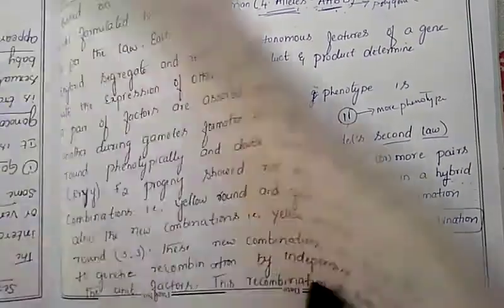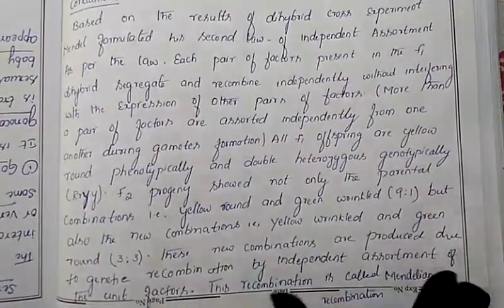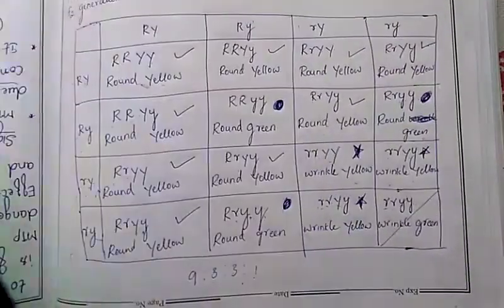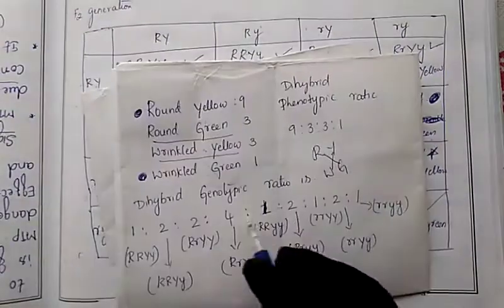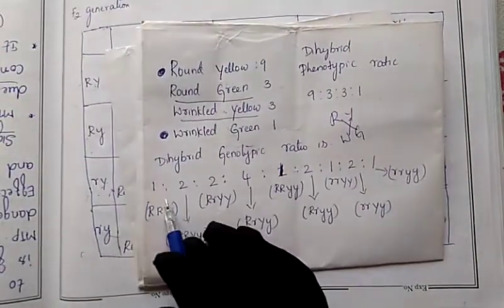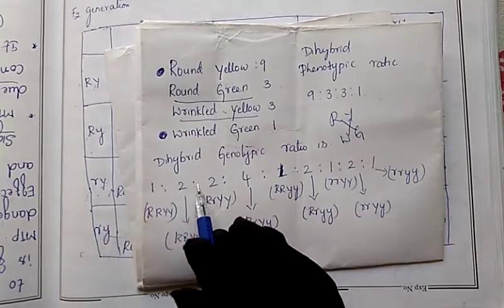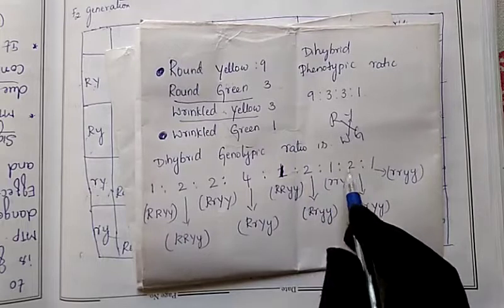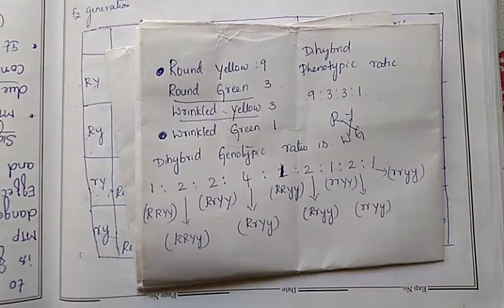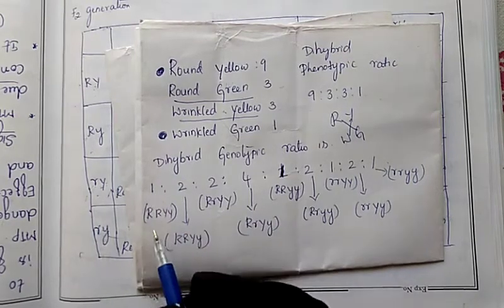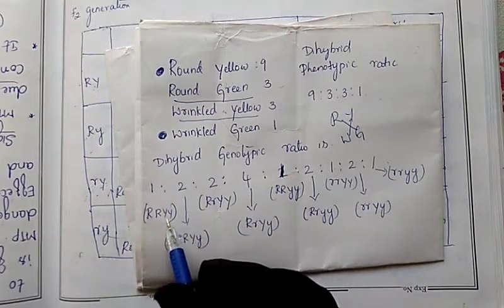Next, we have discussed the phenotypic character of the dihybrid cross. Now let us go for the genotypic ratio. What is the genotypic ratio of the dihybrid cross? The genotypic ratio comes 1:2:2:4:1:2:1:2:1. So which is the 1? Capital R, capital Y is the 1.